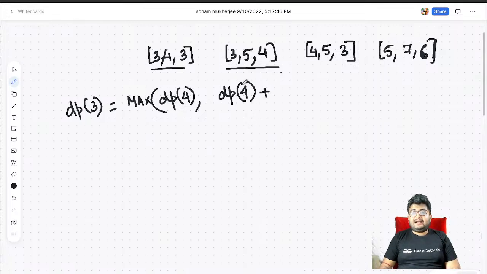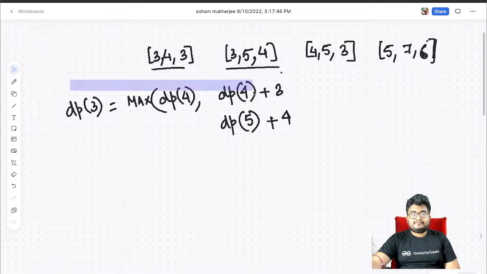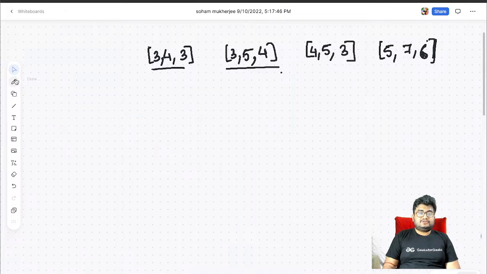We have chosen this one, and we add a value of 3 to this. Or let's say we choose this one, 3, 5. In that case, next position where we start selecting is 5, and we get a value of 4. Right. So let's actually draw it in a tree fashion. That will make more sense. So let's say dp of 3.